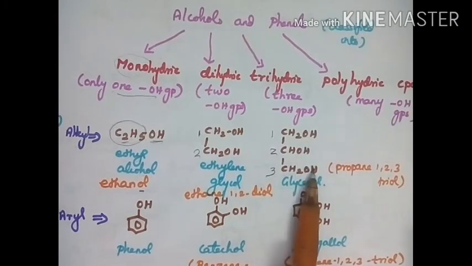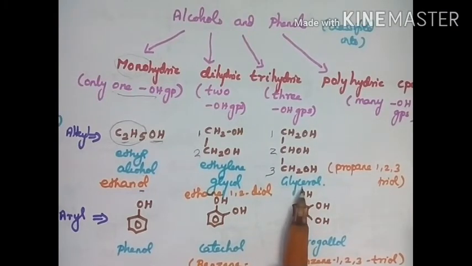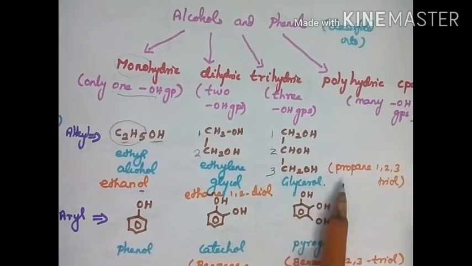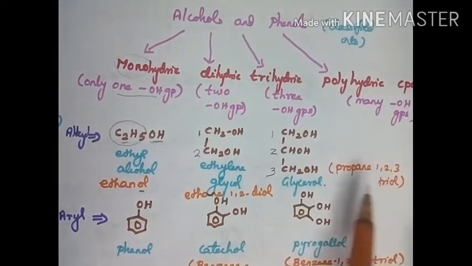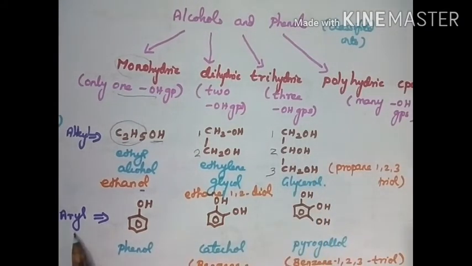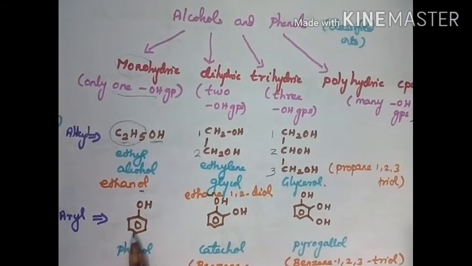Dihydric example. Trihydric means three carbon atoms with three OH groups attached, one to each carbon. That is called glycerol. How will you write the IUPAC name? Three carbons means propane. Where is the OH group attached? First carbon, second carbon, third carbon. So it is propane 1,2,3-triol. The next is aryl. Aryl means a benzene ring must be present there, and the OH is directly attached to the benzene ring. So these are all examples of phenols.